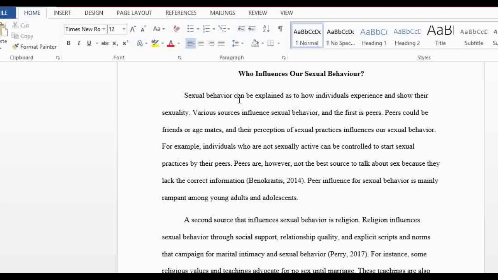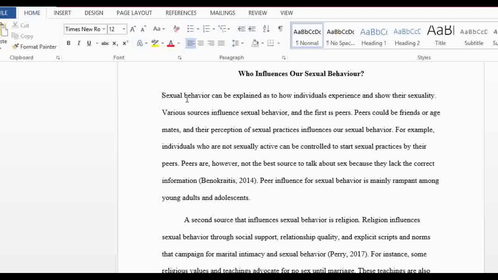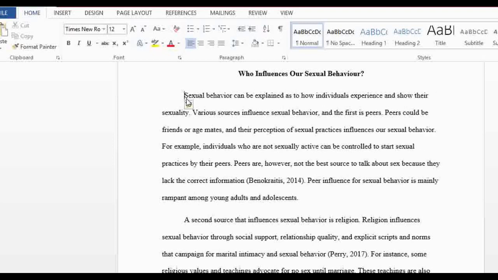After answering the question, you can see that my title is in bold and it's centered, and my paragraph is indented. For example, I'm going to show you how I did that. If I place the cursor ahead of this paragraph, that's how you start a normal sentence and a normal paragraph. But if I want to format it in APA, I'm just going to press tab and it's going to be indented. So that's how you format your paragraphs.